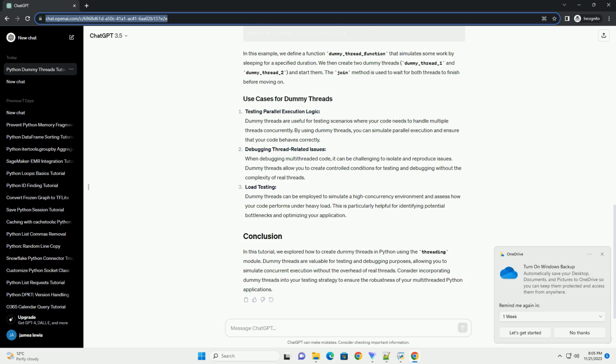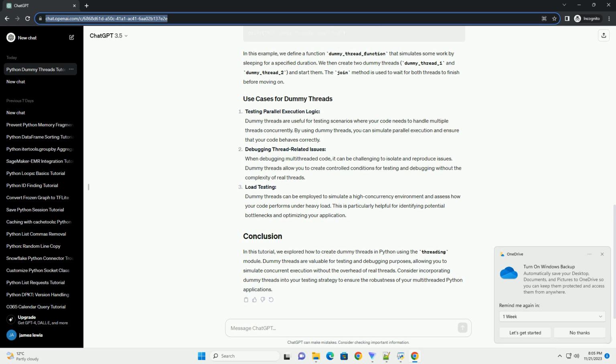Load testing. Dummy threads can be employed to simulate a high concurrency environment and assess how your code performs under heavy load. This is particularly helpful for identifying potential bottlenecks and optimizing your application.